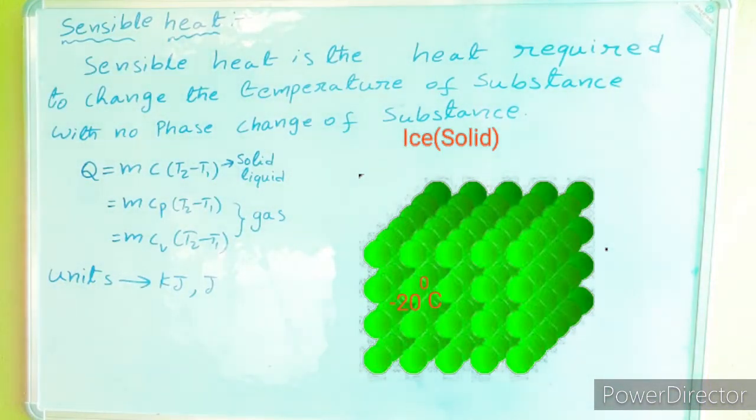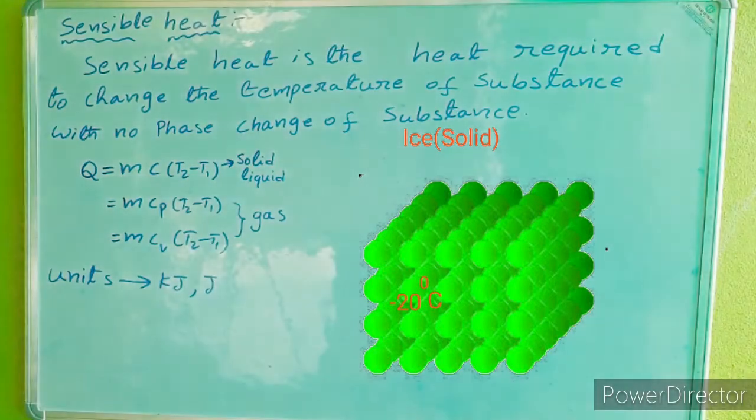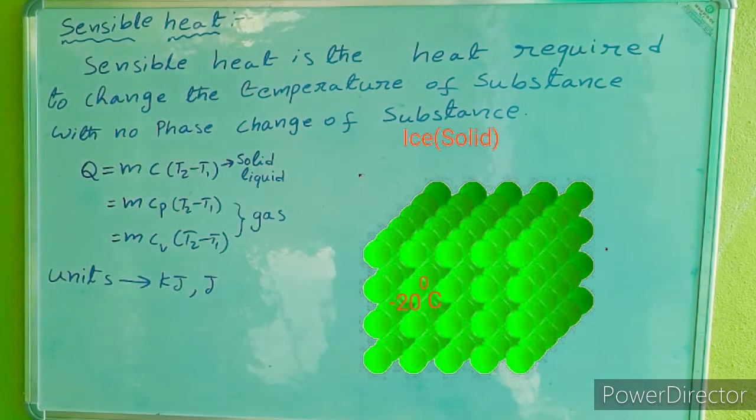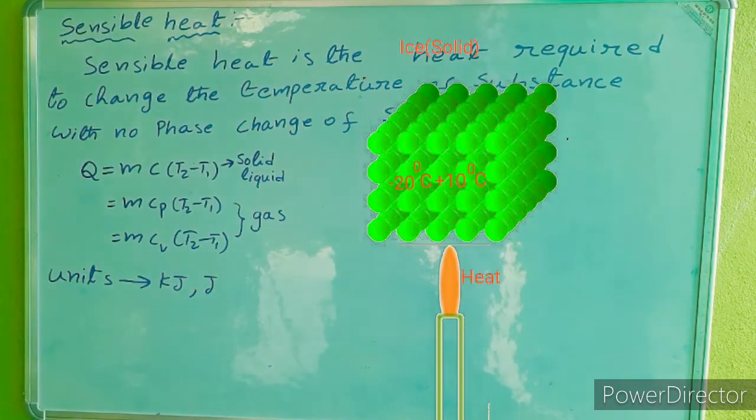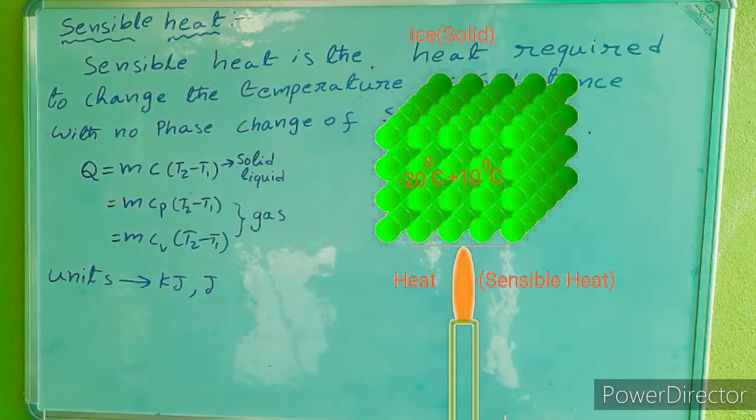The figure displayed on the board is ice. Here the water is in solid phase. Before heating, ice is at minus 20 degrees centigrade temperature. Now the heat supply is started. During heat supply, the temperature of ice increases. Still, water exists in solid phase. So in this process, the heat supplied is called sensible heat.